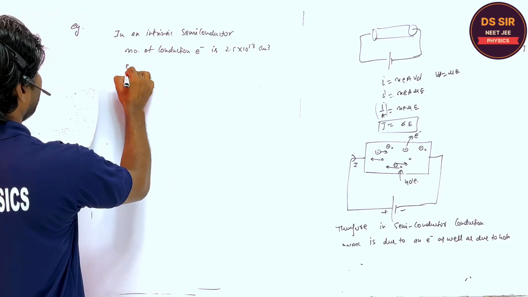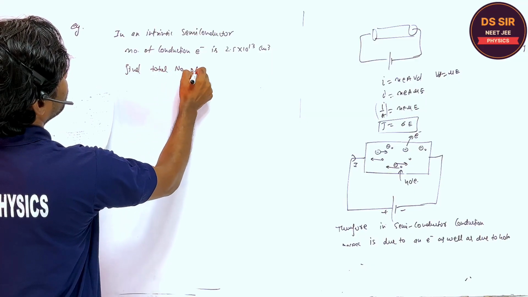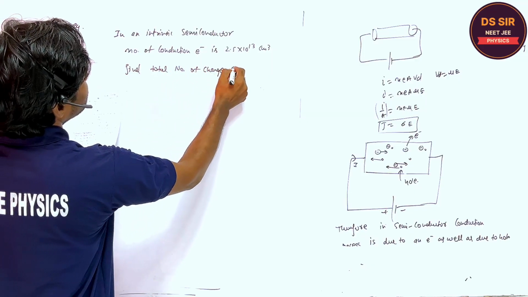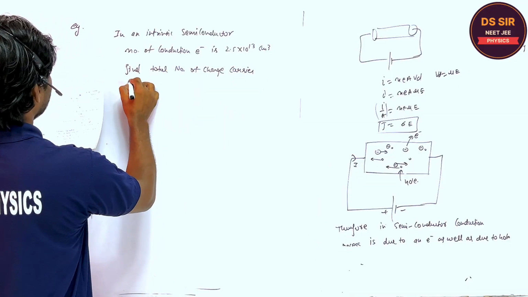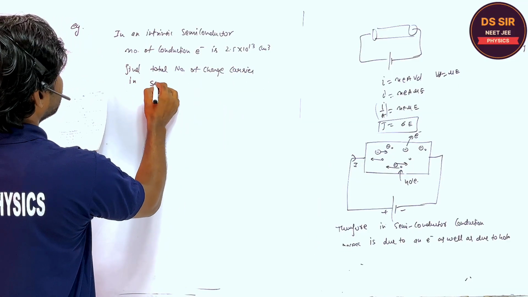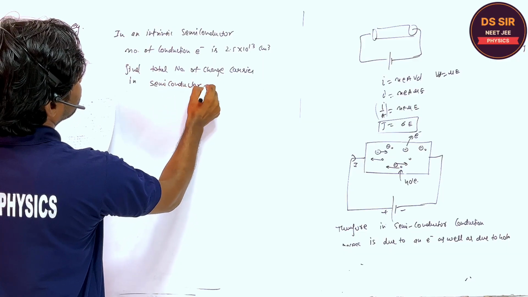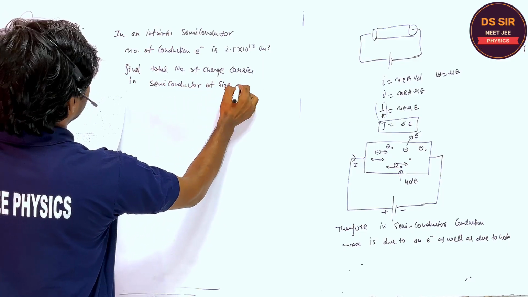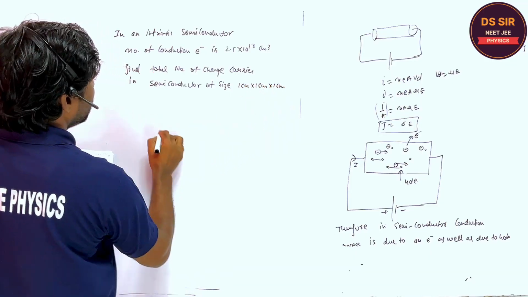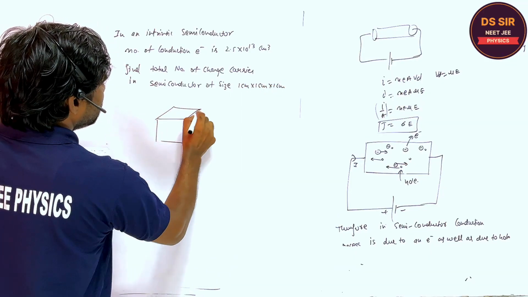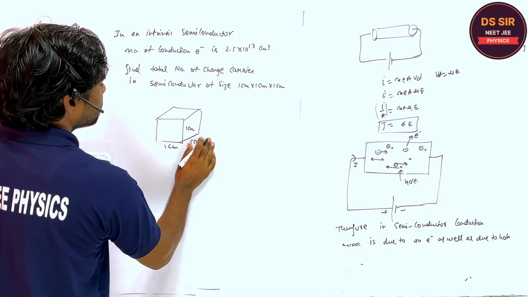Find the total number of charge carriers in a semiconductor of size 1 centimeter into 1 centimeter into 1 centimeter. So this is the semiconductor, 1 centimeter, 1 centimeter and 1 centimeter.